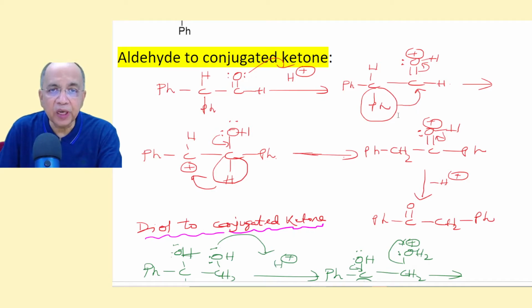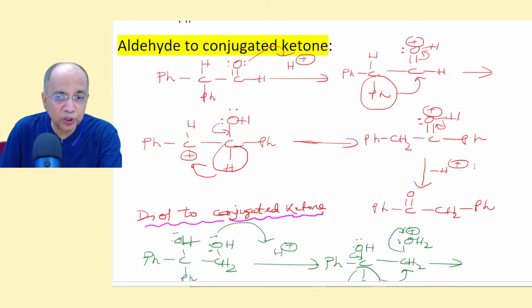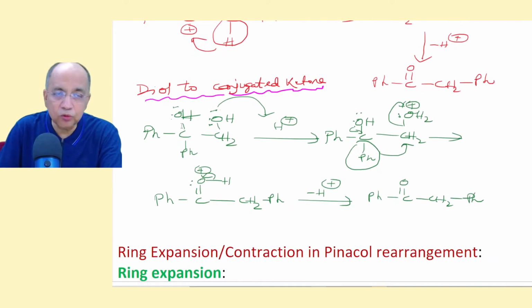So here phenyl migration occurs, and this pi bond is polarized to give you this OH plus. And now comes the hydride transfer. Again this comes here to form a double bond, and because we are using harsher condition, the hydride ion transfer occurs to give you the same, and deprotonation will give you the same ketone had you treated the original vicinal diol with conc sulfuric acid. Then the dehydration would have occurred here. This is a one-step process. So phenyl migration will give you the conjugated ketone.